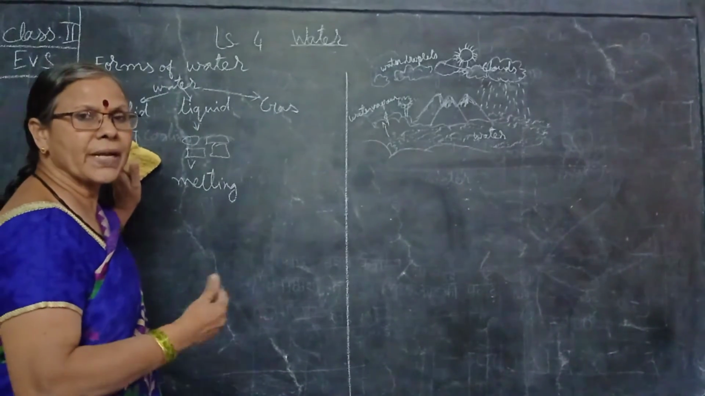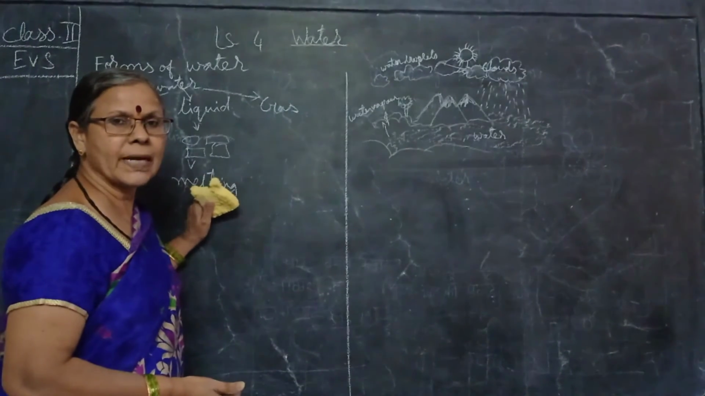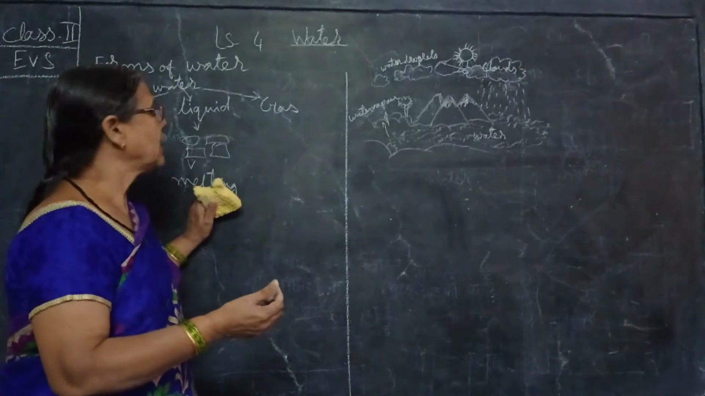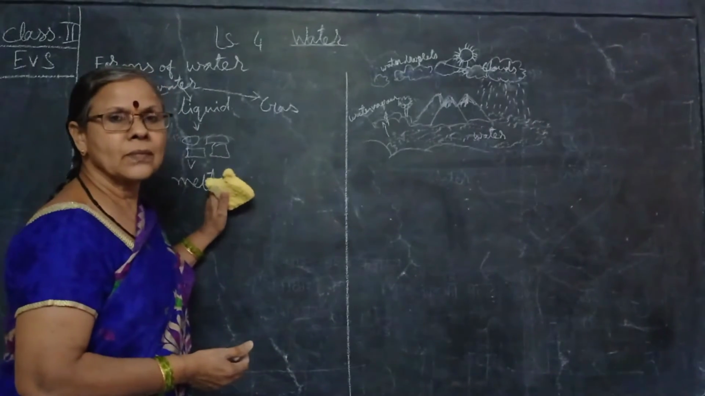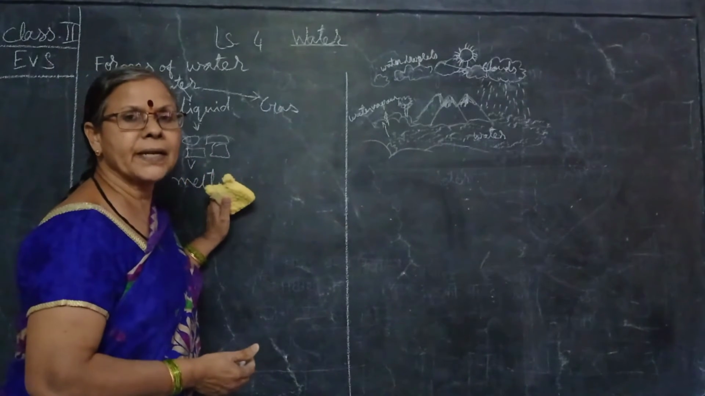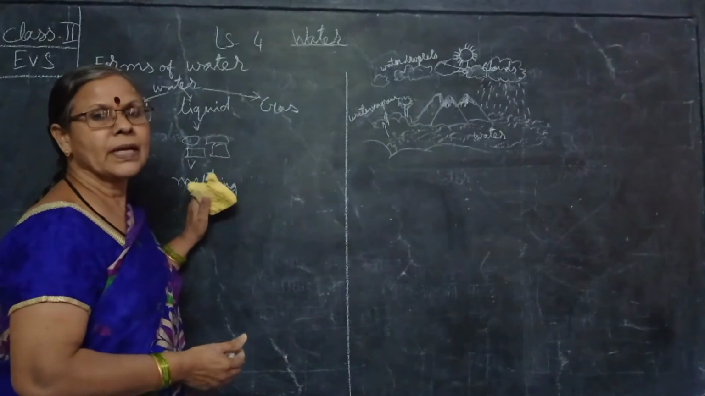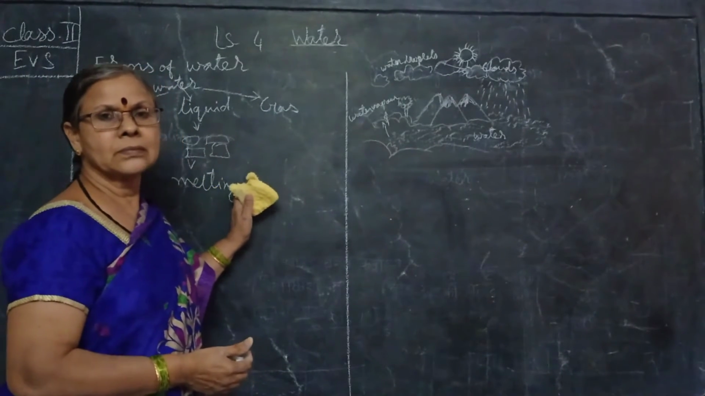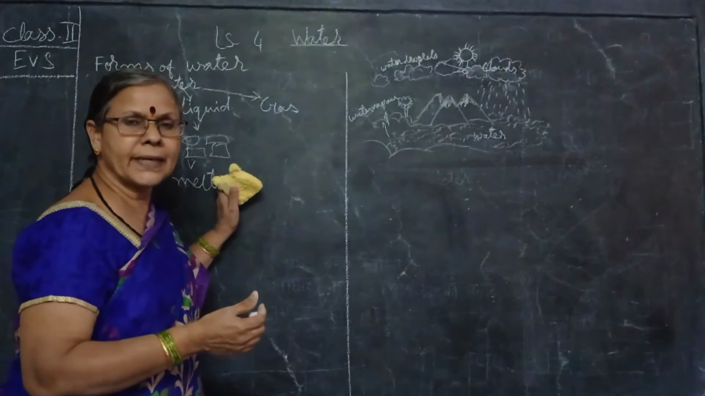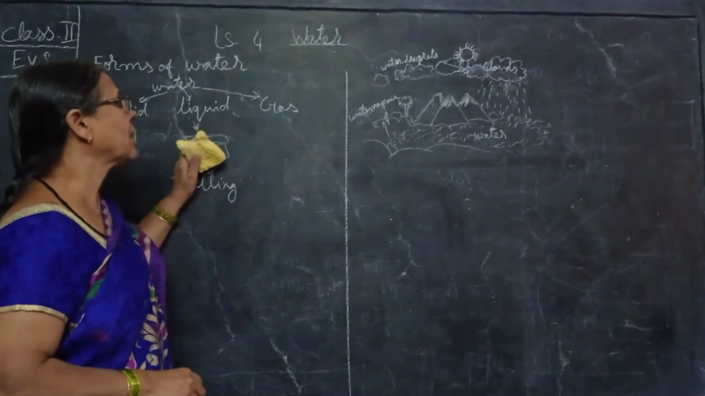When you take solid water out of the fridge and keep it outside for some time, it will start melting. It changes into water. Solid when it changes into liquid is called melting. After the melting only, it becomes liquid. So solid changes into liquid, it is called melting, and this is called liquid. Water is in the form of liquid.